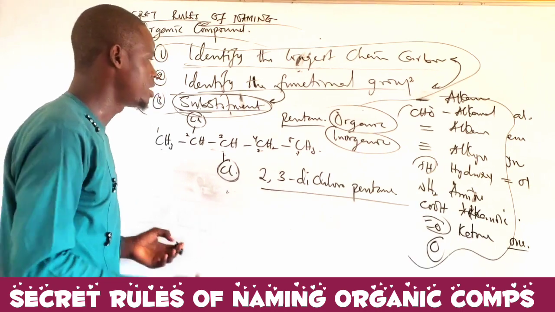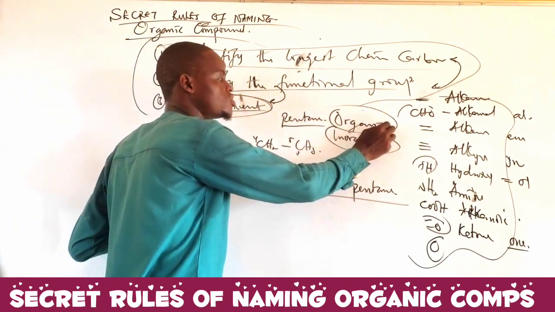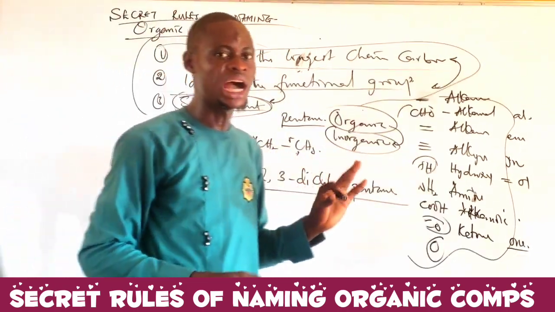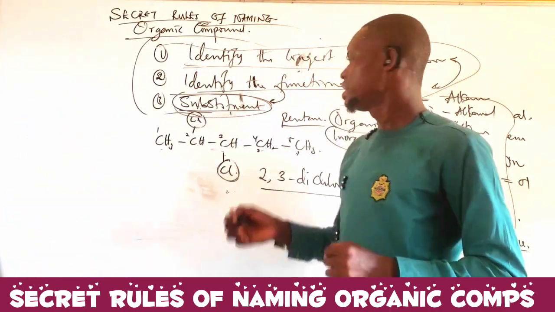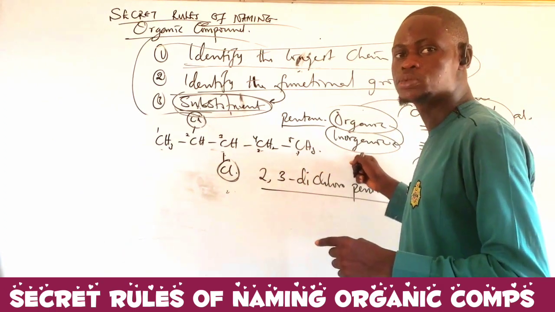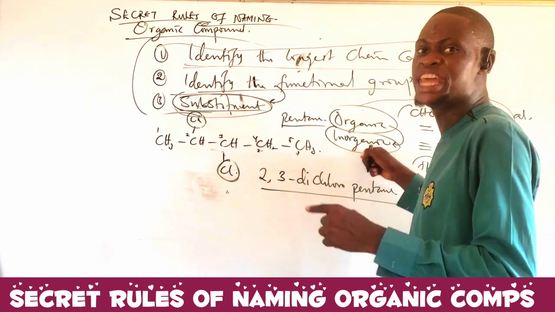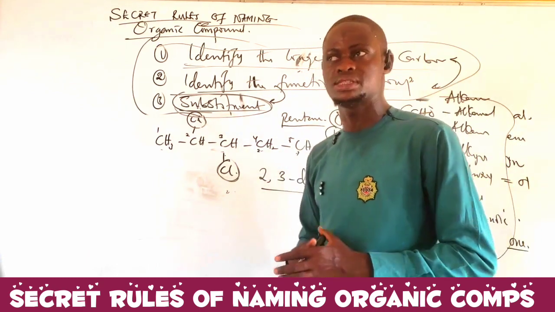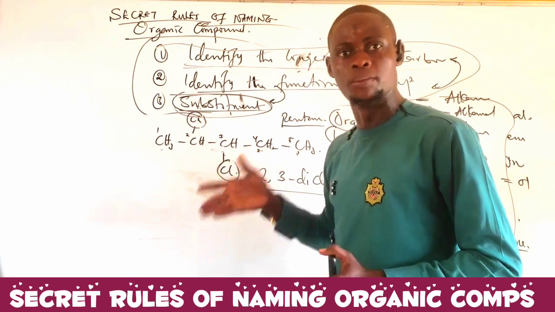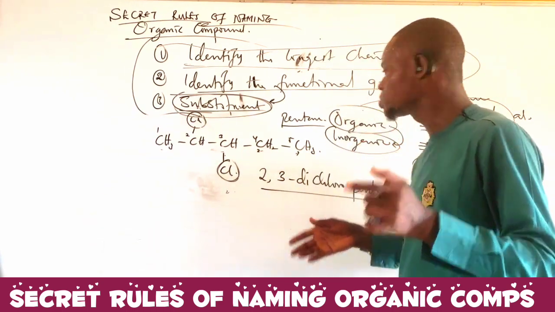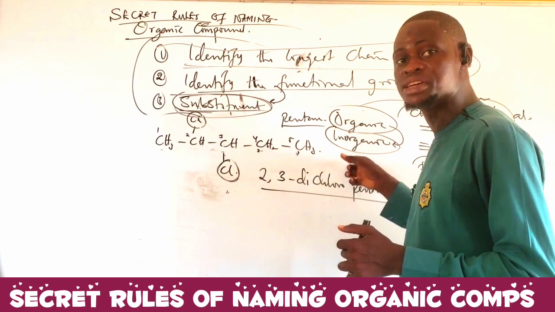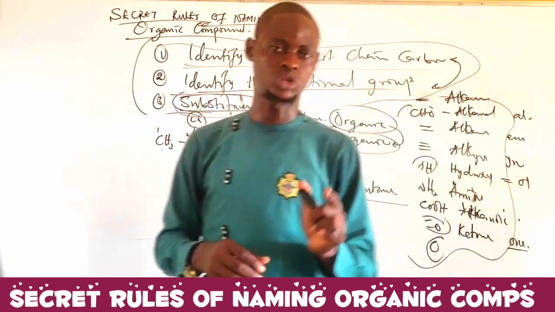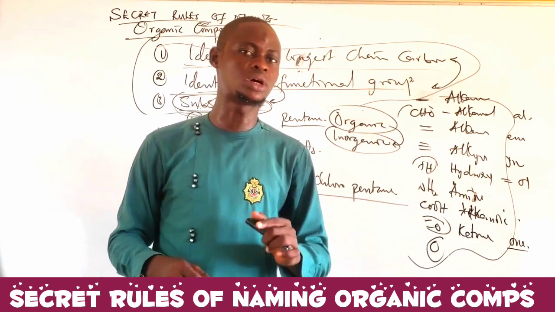Or halides. Now, if I have a mixture of an organic substituent and an inorganic substituent in a compound, how do we name it? A preference will be given to an inorganic substituent. That means an inorganic substituent must be named first before the organic substituent. What does that mean? It simply means the lowest numbering of carbon must be given to the carbon that is carrying the inorganic substituent, not the one carrying the organic substituents. Are you getting what I'm saying now? That is what that is.